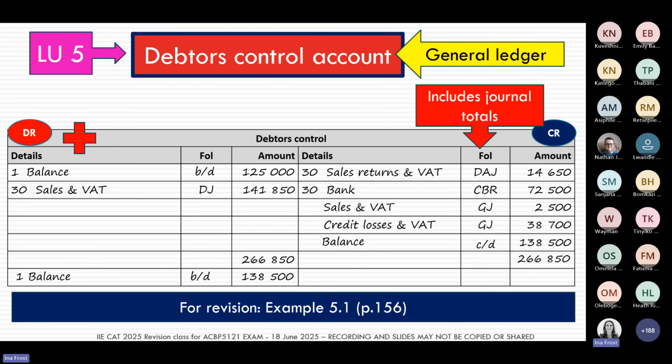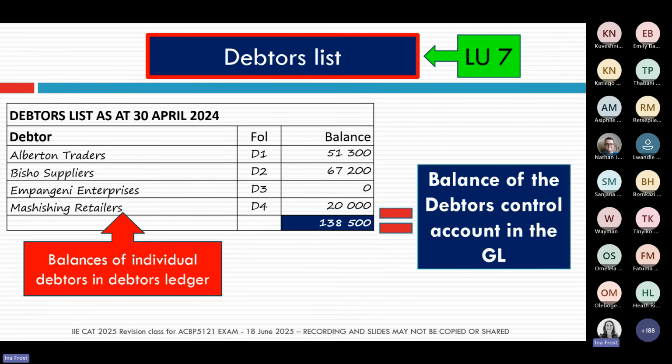Then at the end of the month, there's actually one more that we just need to look at, and that's the Debtors List. And your Debtors List is like a little trial balance for debtors. So we're going to write down the names of all of our debtors, and we're going to write down their balances at the end of the month. And those balances you will get out of your Debtors Ledger.